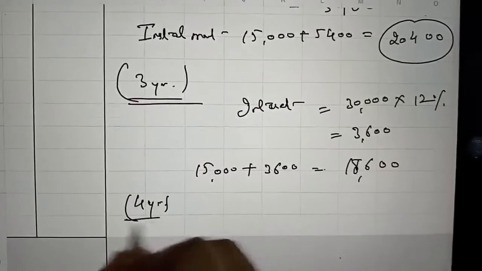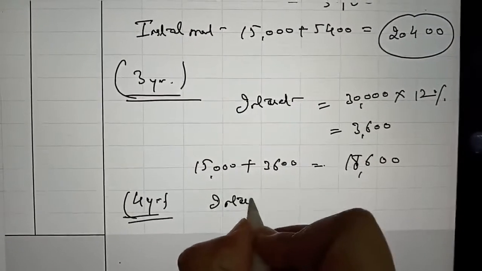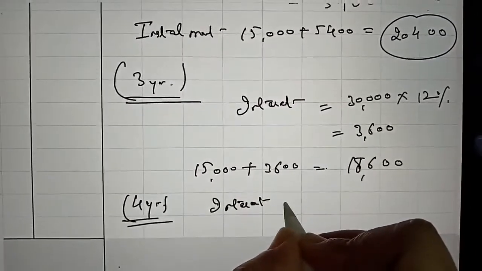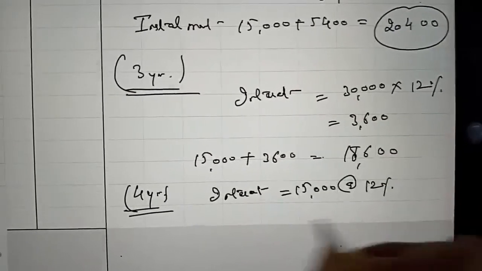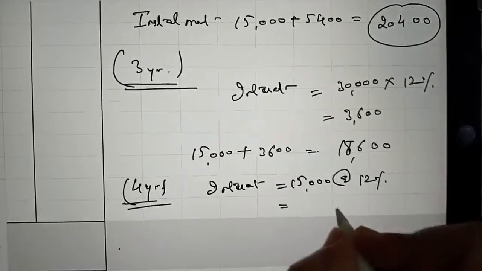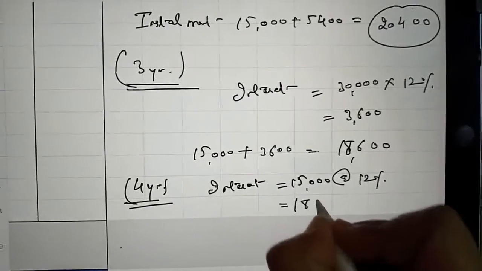So fourth year interest will be on 15,000 at rate of 12%, and it is 1800.